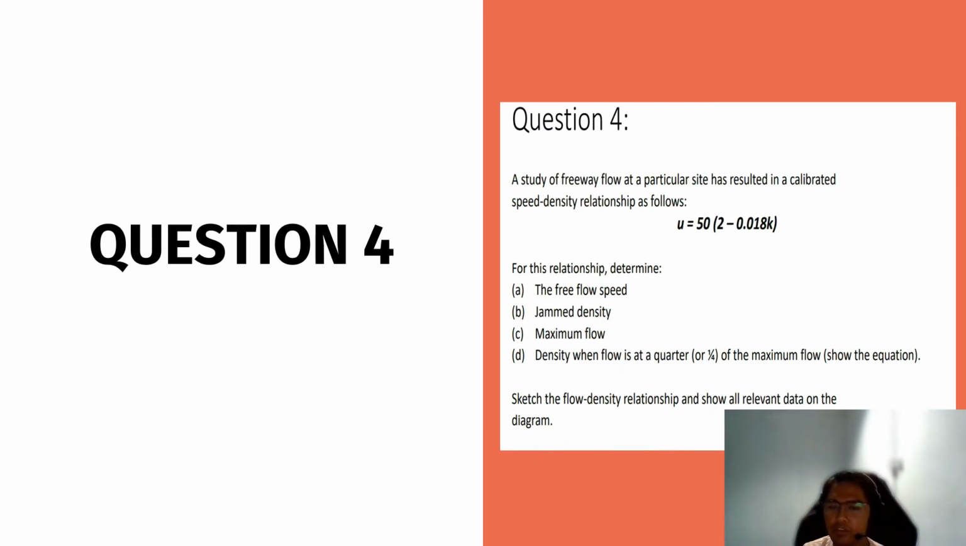Okay, next we will move on to question 4. A study of free wave flow at a particular site has resulted in a calibrated speed-density relationship as follows. U is equal to 50 multiplied by 2 minus 0.018 k. For this relationship, determine A, the free flow speed, B, jam density, C, maximum flow, and D, density when flow is at a quarter of the maximum flow. Also, sketch the flow density relationship and show all relevant data on the diagram.